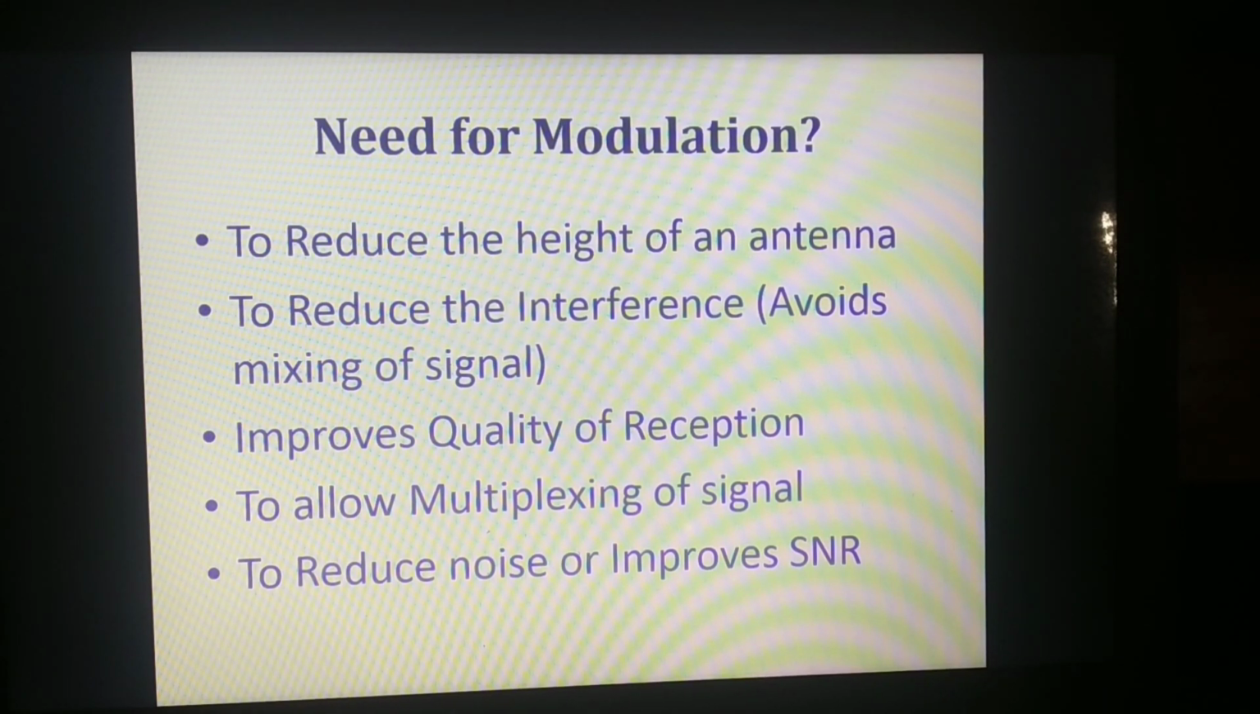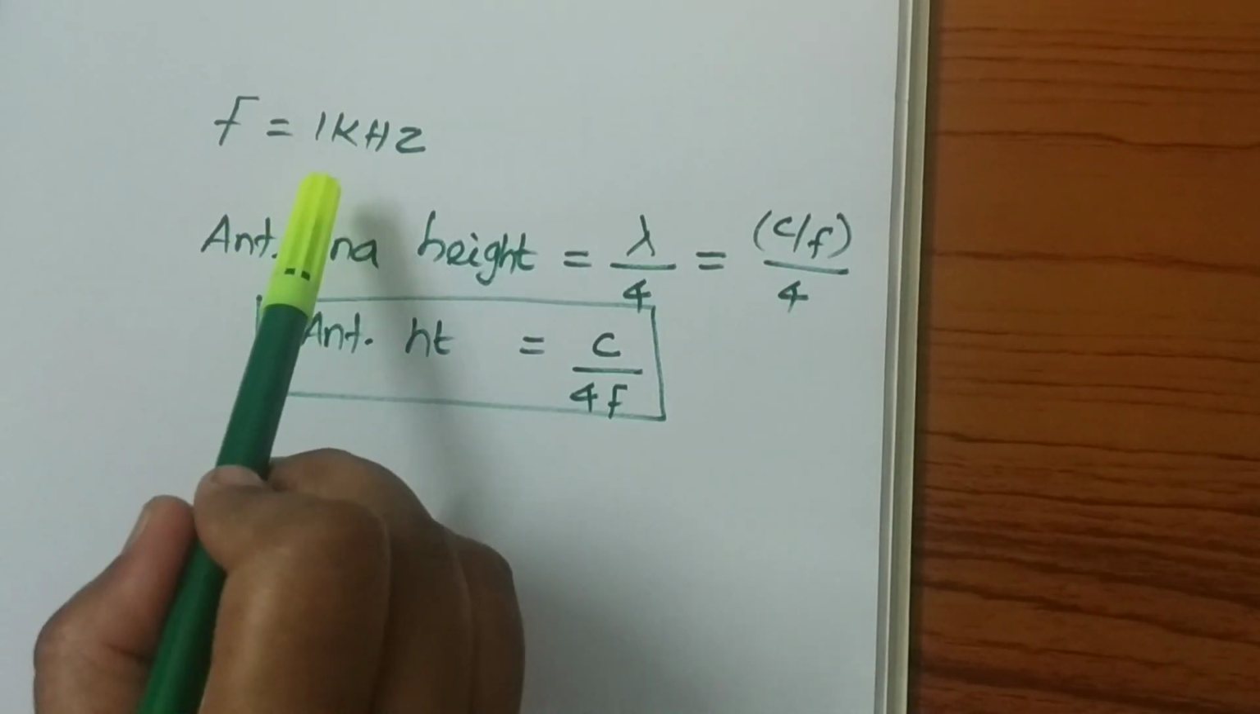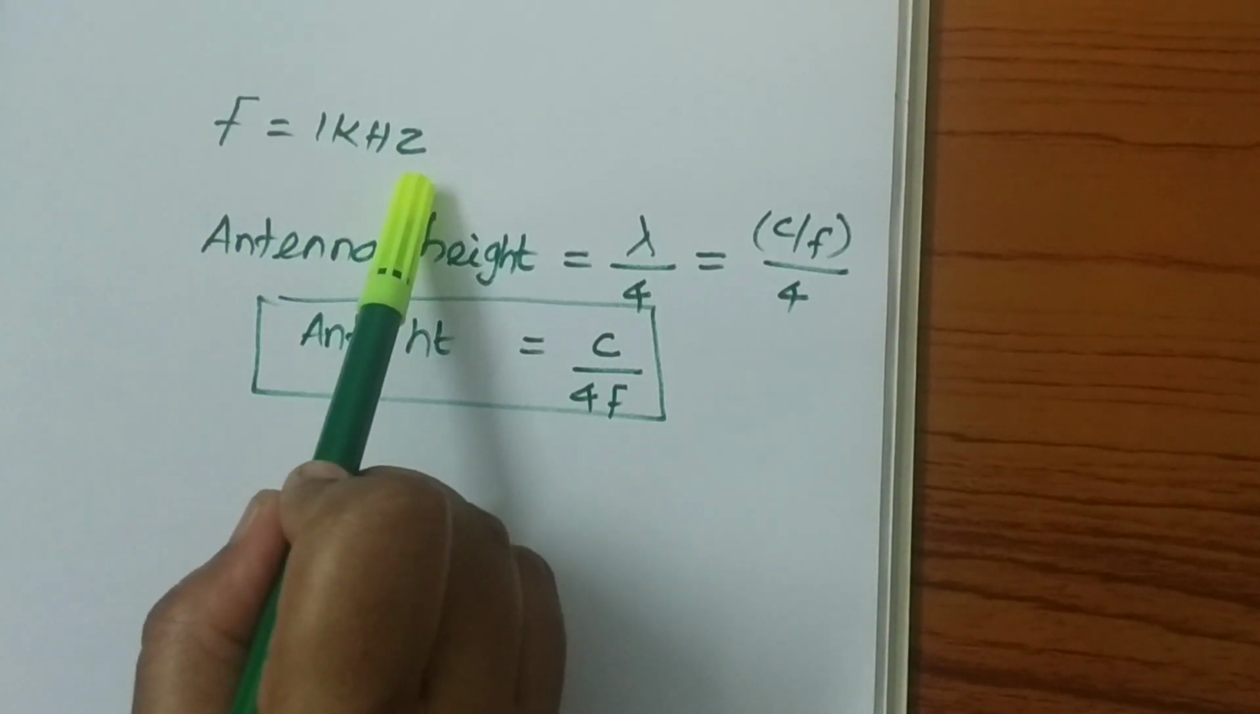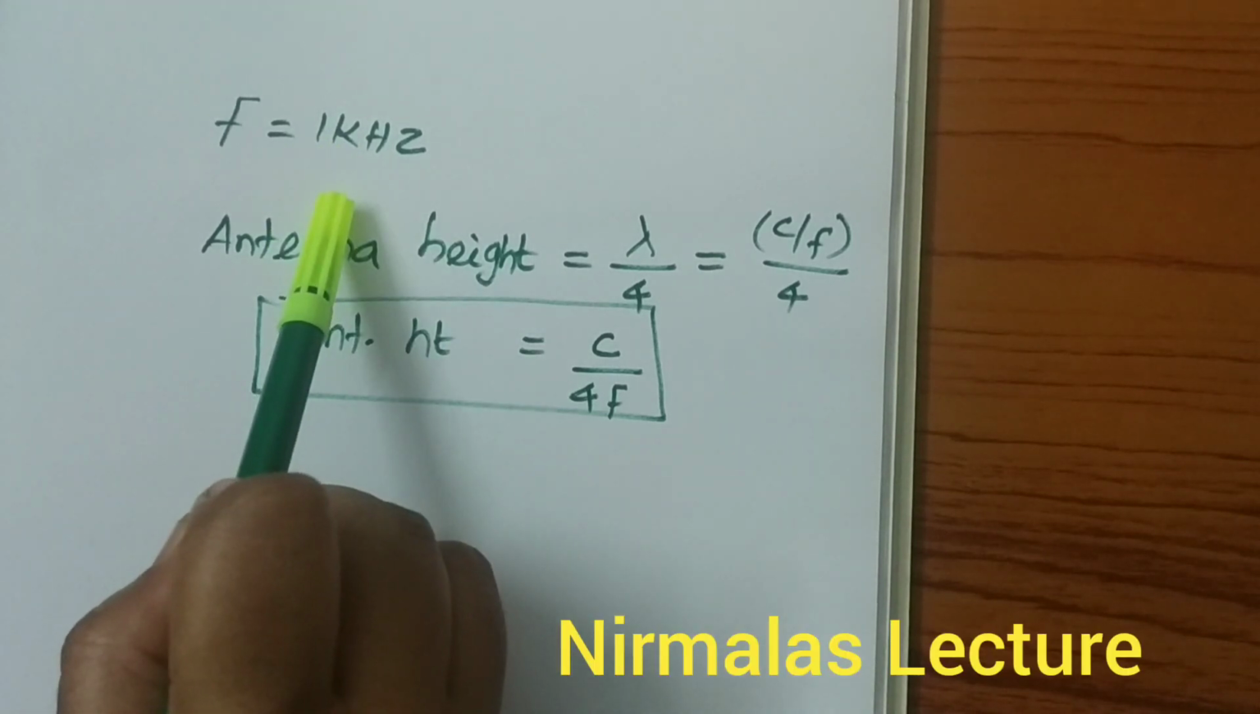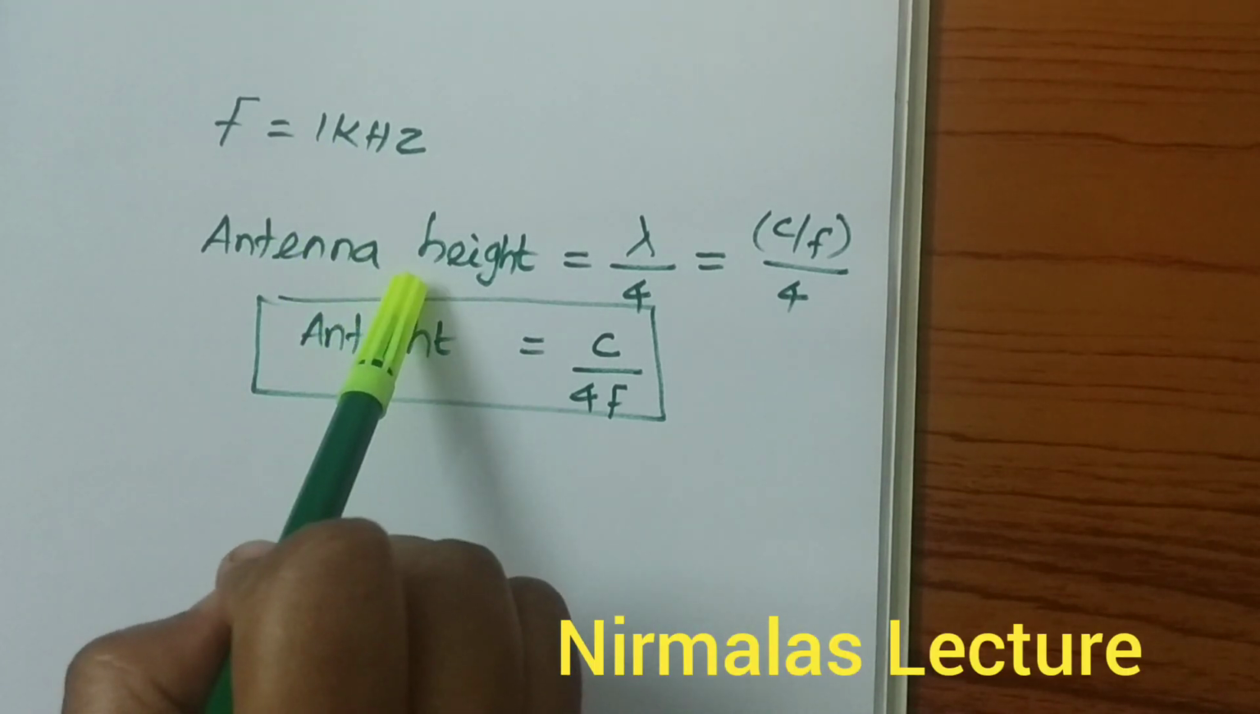Then we discuss about the need for modulation. To reduce the height of an antenna, we need modulation. Let us consider low frequency audio signal is 1 kHz. So we are going to transmit this low frequency audio signal by an antenna.